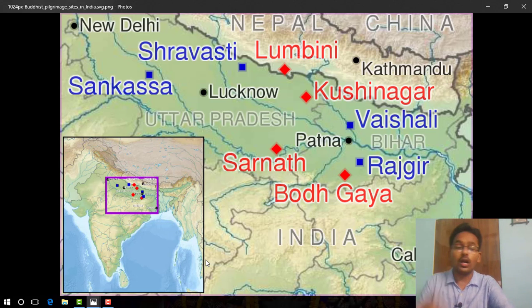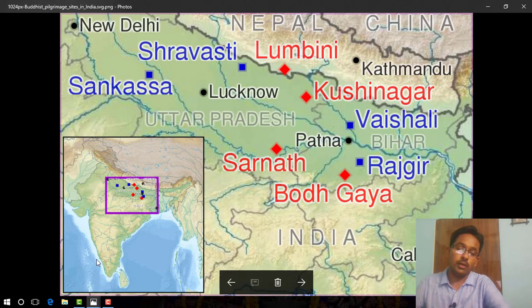Mauryan Emperor Ashoka distributed portions of the Buddha's relics to every important town and ordered the construction of stupas over them. By the 2nd century BCE, a number of stupas such as Bharhut, Sanchi, Sarnath had been constructed. Okay, so remember these are also important for the short question: which Buddhist shrine was constructed by Mauryan Emperor Ashoka. Next, I will discuss with you the structural design of the stupa.